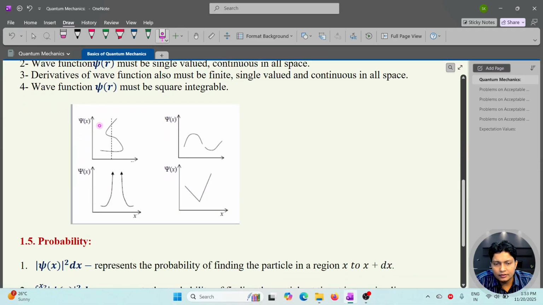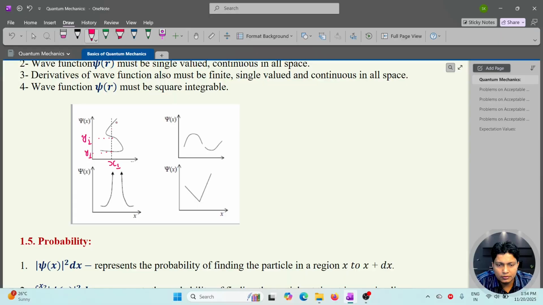In figure 1, let's say at the point x1, the wave function has a multi-valued form, because here we can get y1 and here we can get y2. Similarly, we can get y3 here. So for one value of x, we can get three values of y. So this is a multi-valued function. Similarly, in this example, we can see this function is not continuous. Here, there is a break in the wave function.